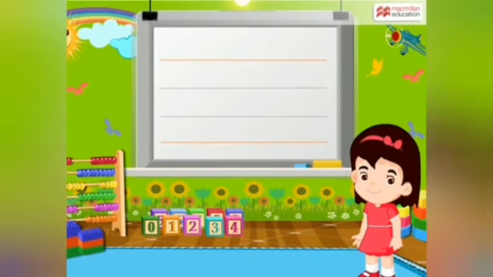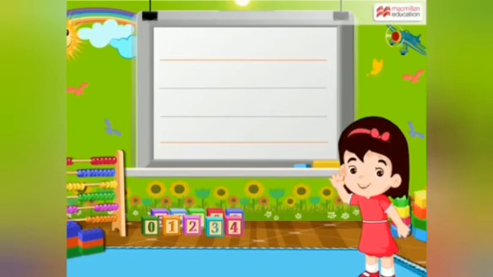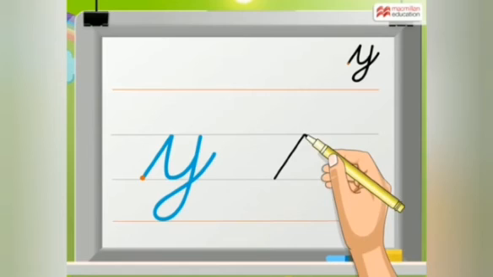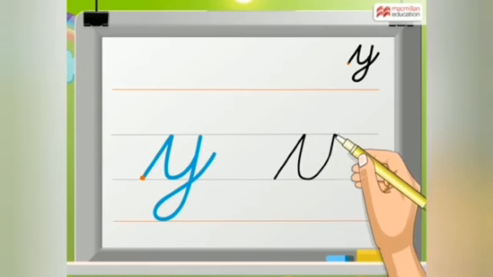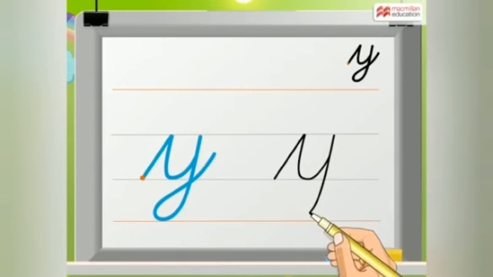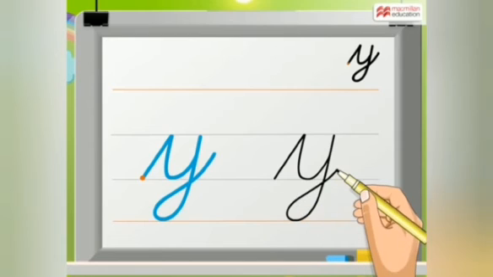Let's move on to another stroke which is in the form of cursive Y. Slanting, U. You should write in a form of U. One more slanting line towards left. Take a big loop and move towards the first blue line. Let's see once again. Slanting line. Take a curve in the form of U. One more slanting line towards left. Take a big loop and move towards first blue line.